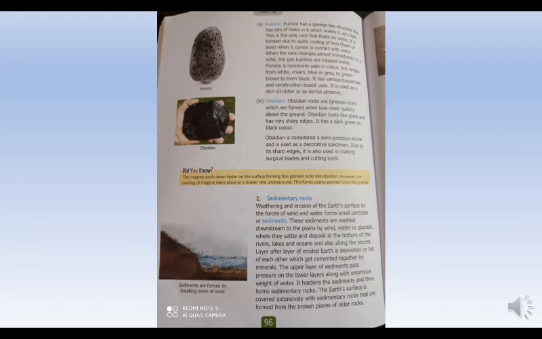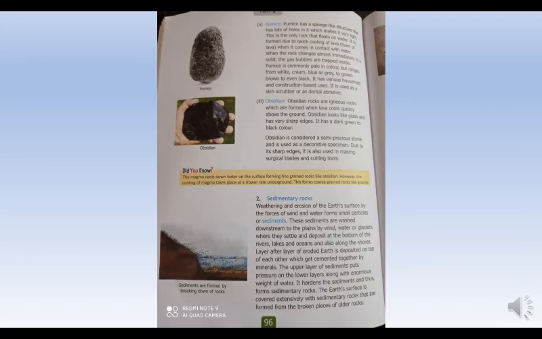और फिर क्या होता है, जब सारी चीजें कलेक्ट हो जाती हैं, when they all are deposited, then it gets cemented together by minerals. Yes, as minerals are present in soil, so जो soil में जो भी minerals present होते हैं वो क्या करते हैं, जितनी भी layers जो eroded soil की जितनी भी layers डिपॉजिट हुई हैं उन सबको सीमेंटेड कर देते हैं, ओके, या कह लो उन सबको एक फॉर्म दे देता है सेडिमेंट्री रॉक्स का. Then the upper layer of sediments puts pressure on the lower layers along with enormous weight of water.